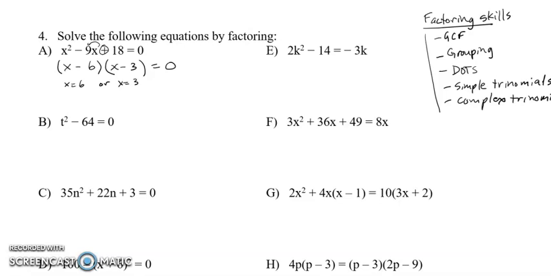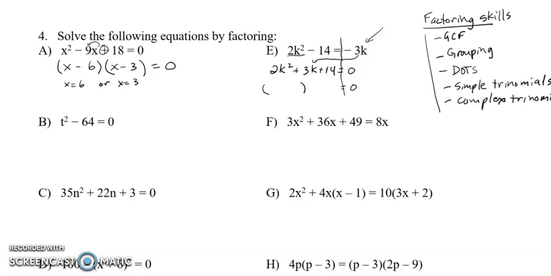I'm going to go across the top here. It'll fit better with the screen. I don't have everything on the same side, so I'm going to have to bring that 3k. The 2k squared term is already positive, so I'm going to leave it on the left-hand side. It's going to be positive 3k when I bring it over that equals, right? Everything is going to be opposite when I bring it over. And remember, you're going to keep things in the order that you are used to, right? The squared term, and then just the k term, and then the constant. This is a complex trinomial.